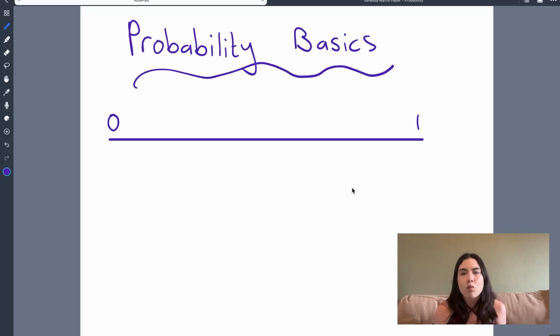A probability of 1 is a definite chance. Now, it's almost impossible for definite things to happen. Now, we'll talk about probability of 1 because when it comes to combinations of events, we often use 1 as our baseline, but we'll talk about that a little bit later. Okay, so now that we've established the ends of the probability scale, what lies in between?